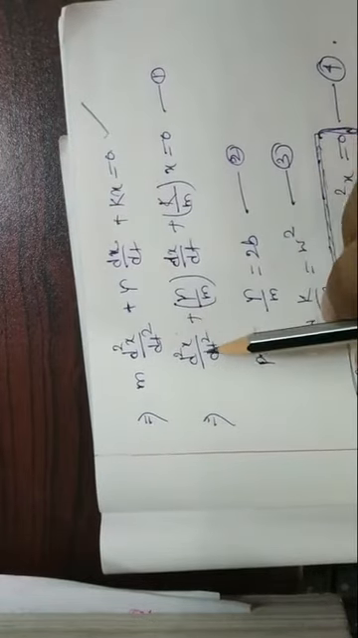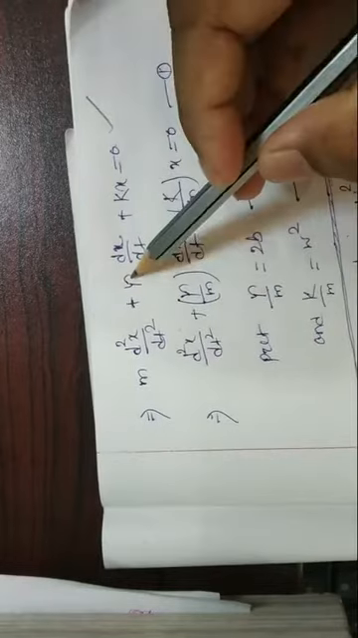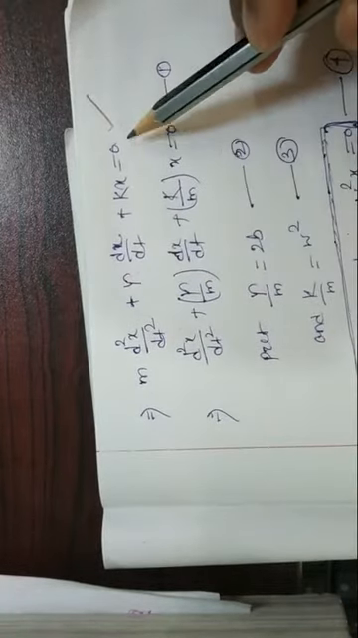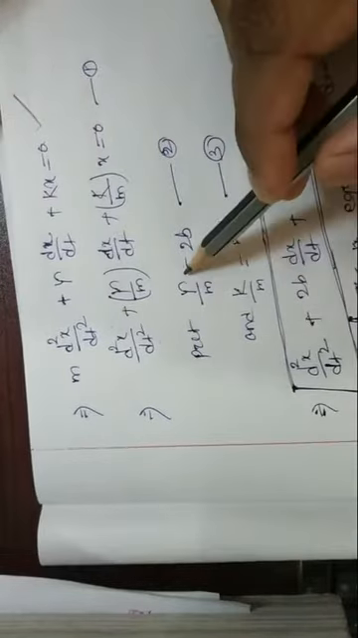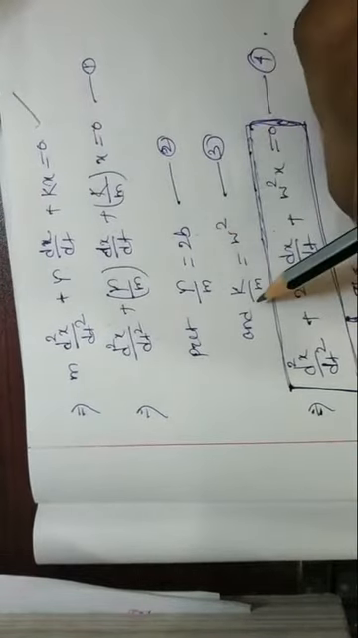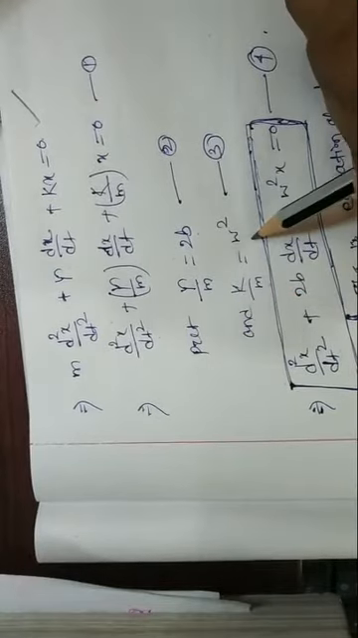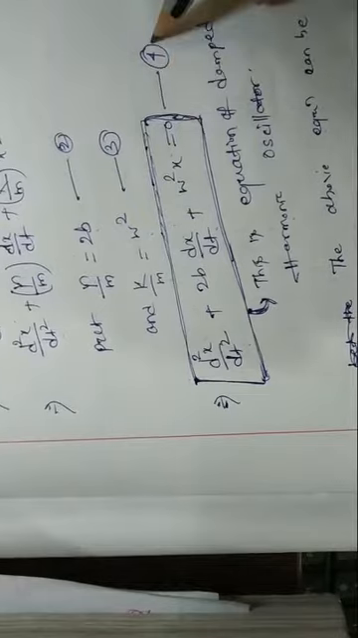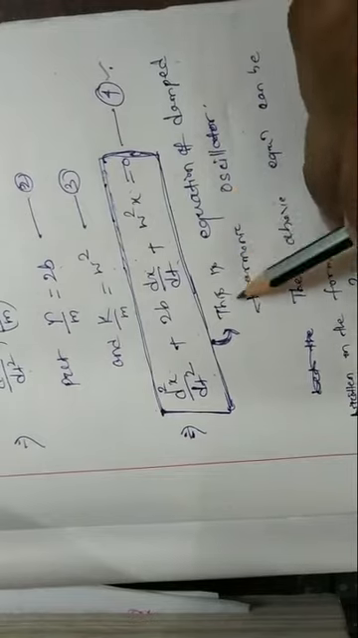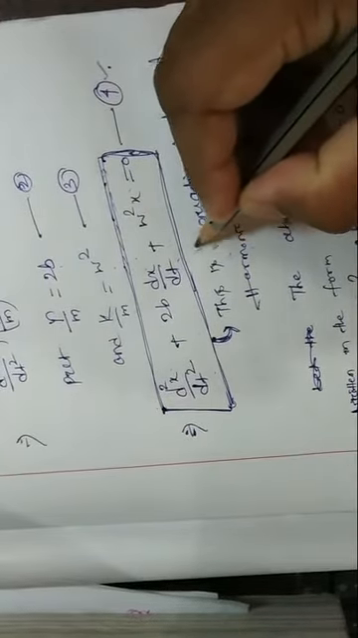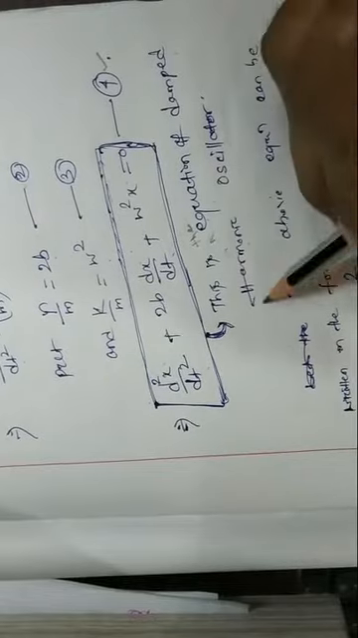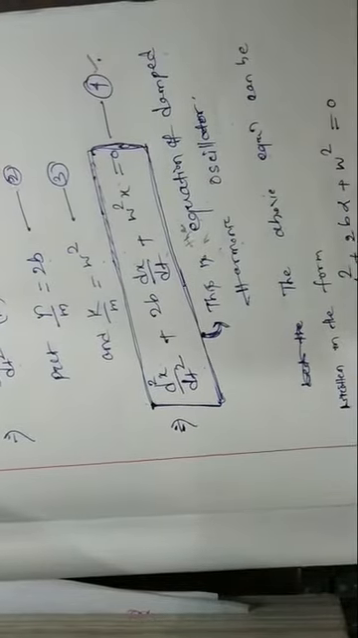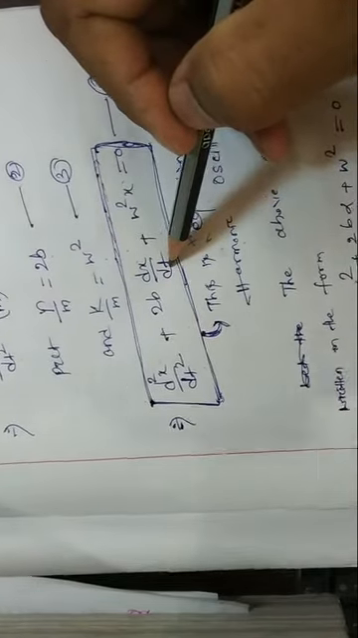Then dividing all terms by m: d square x by dt square plus gamma by m dx by dt plus k by m x equal to 0. Put gamma by m equal to 2b and k by m equal to omega square. Let this be equation 4. That implies d square x by dt square plus 2b dx by dt plus omega square x equal to 0. This is the equation of the damped harmonic oscillator, the second order differential equation of the damped harmonic oscillator.